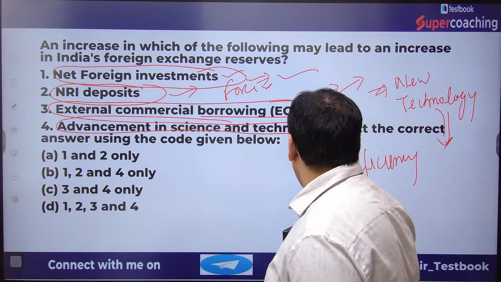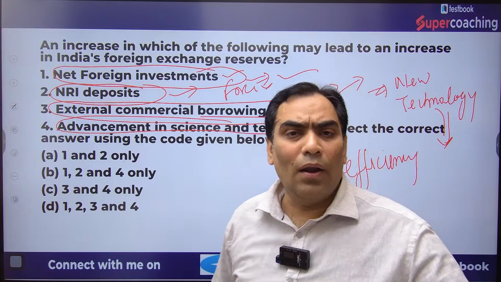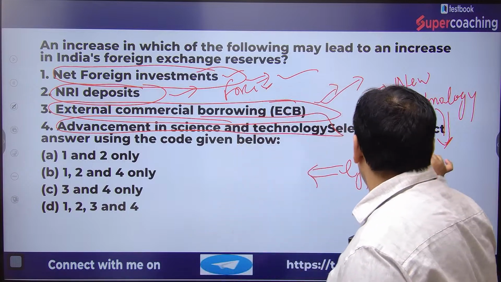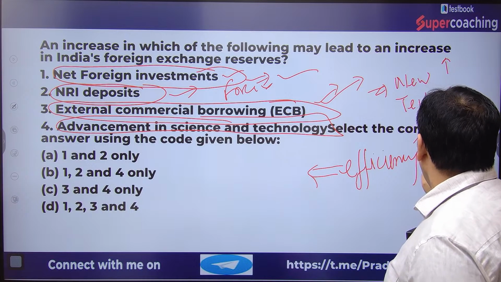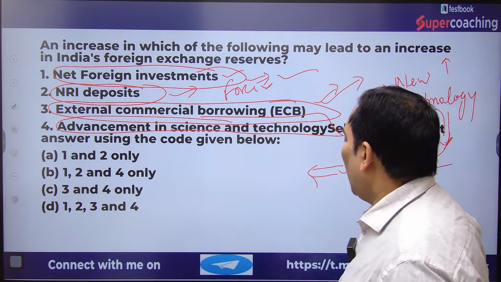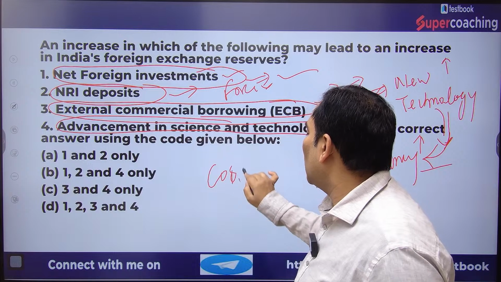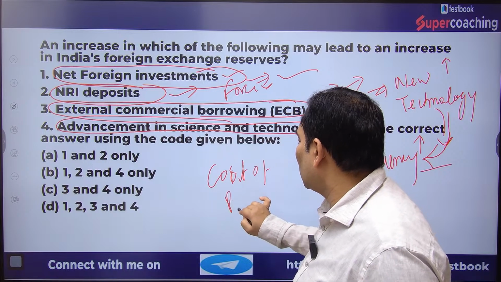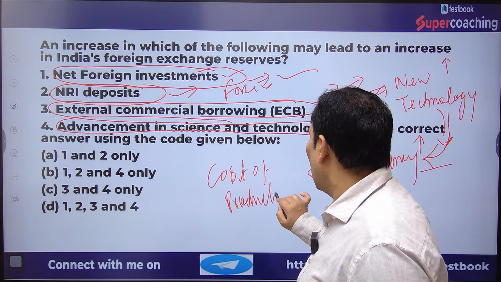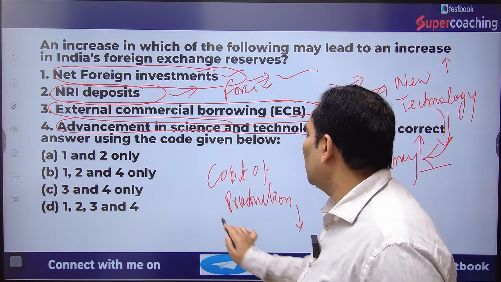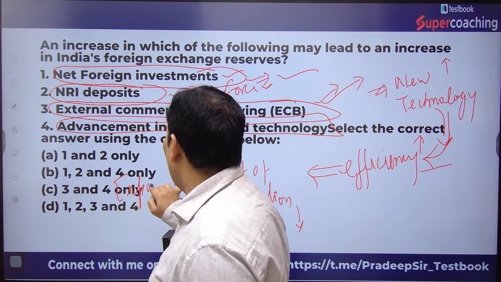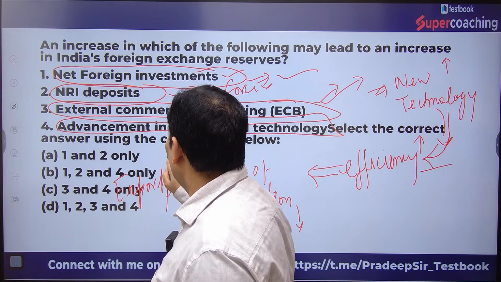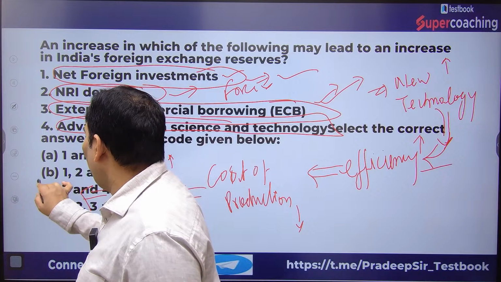Because of the adoption of new technology, our efficiency will increase, and because of increased efficiency, the cost of production will decrease. And when the cost of production decreases, it will definitely increase our exports. When our exports increase, that means there will be an inflow of forex.